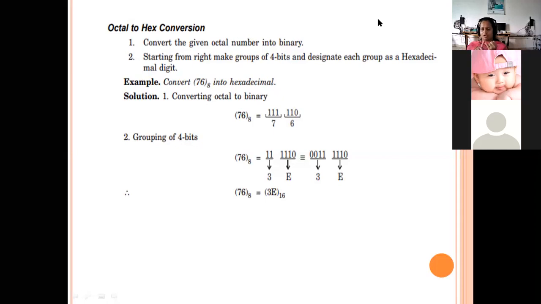We use alphabetic digits only for these 6 numbers, 10, 11, 12, 13, 14, 15; other numbers are as usual. So you can directly write it as 59. I think you never get this type of remainder while doing these examples.